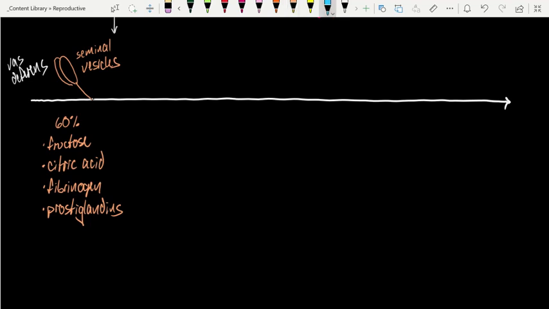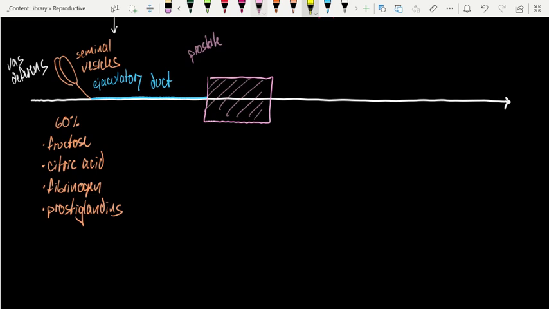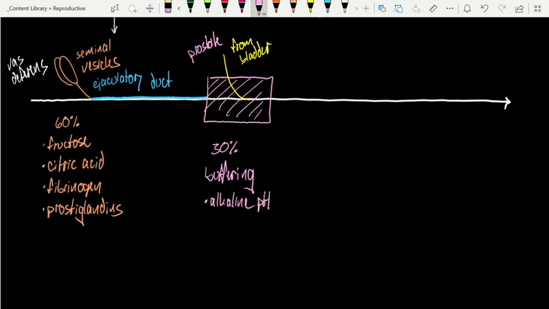From this point down to the prostate, we call this the ejaculatory duct. And then, as we mentioned, the prostate, a fairly large gland. This is at the junction of the ejaculatory duct and the urethra coming from the bladder. The prostate contributes significantly to the ejaculate, another 30%. And this is all about buffering. This secretion contains an alkaline pH that is necessary to combat the very acidic pH of the vagina.